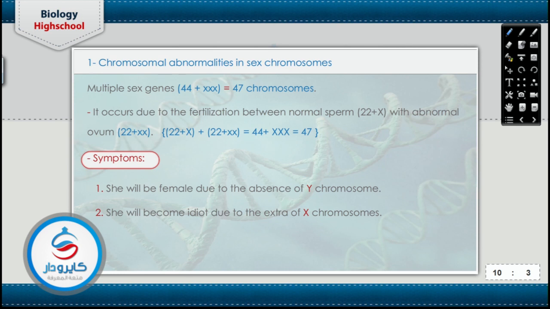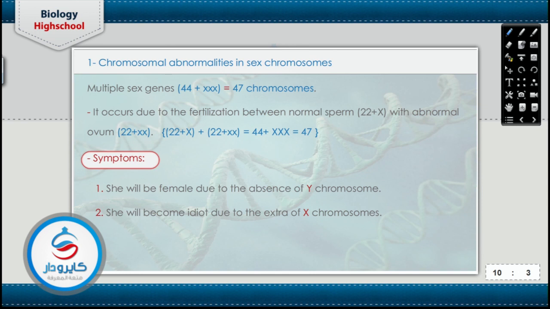that occurs due to the fertilization between a normal sperm 22 plus X with the abnormal ovum 22 plus XX. That will form the 44 plus XXX. It will be 47 chromosomes and also may be the multiple X 44 plus XXXX and it will be 48 chromosomes. What about the symptoms of the multiple X?